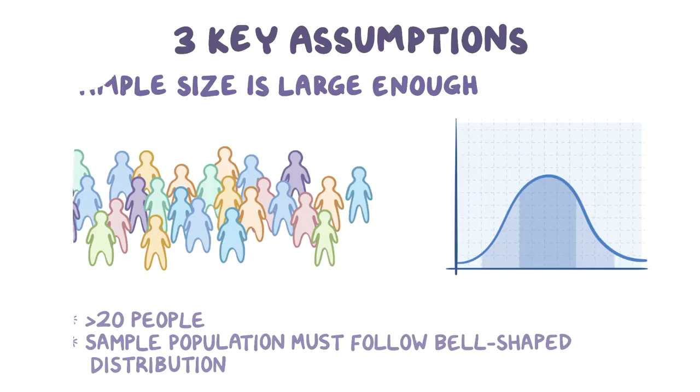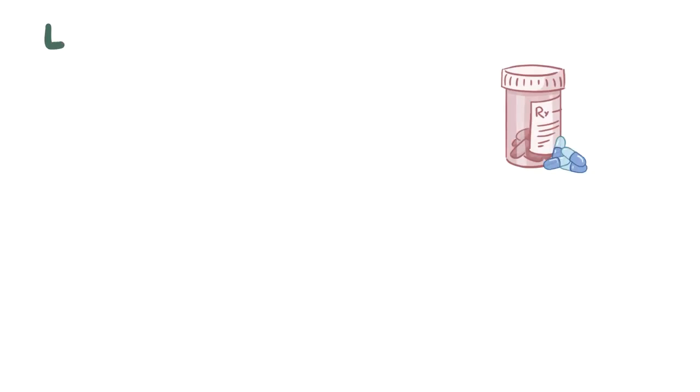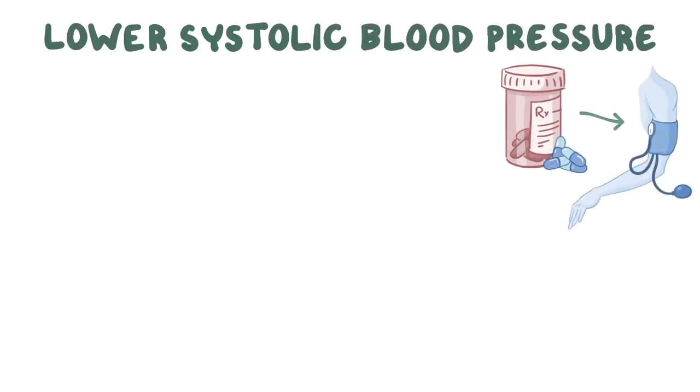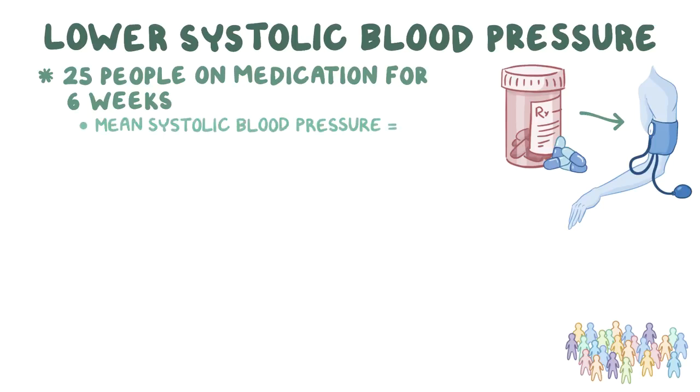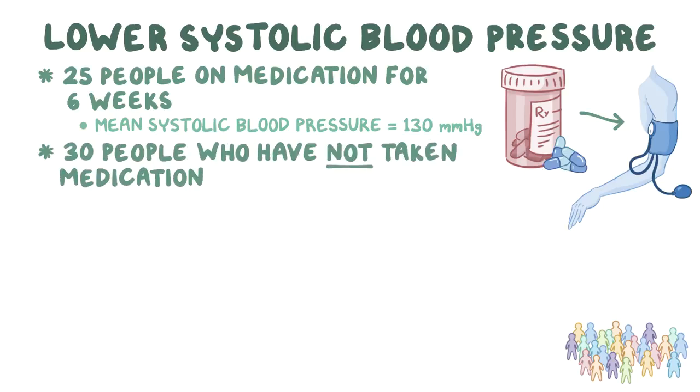Okay, now let's say you want to figure out if a certain medication lowers systolic blood pressure. So you find 25 people who've been on the medication for 6 weeks, and figure out that the mean systolic blood pressure for the whole group is 130 millimeters of mercury. Then you find another 30 people who've not been taking that medication and find out that the mean systolic blood pressure for that group is 138 millimeters of mercury.